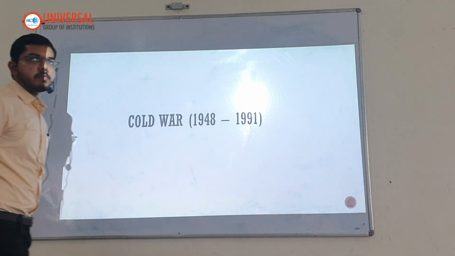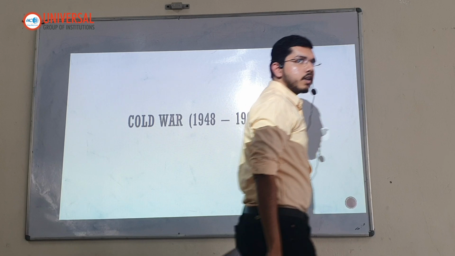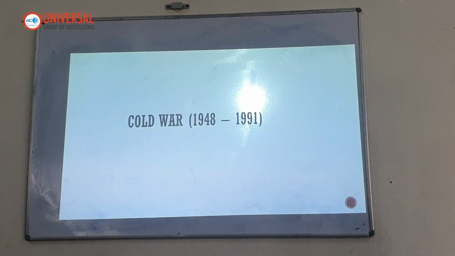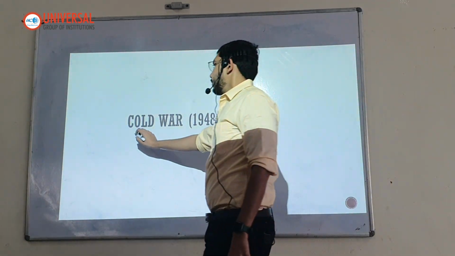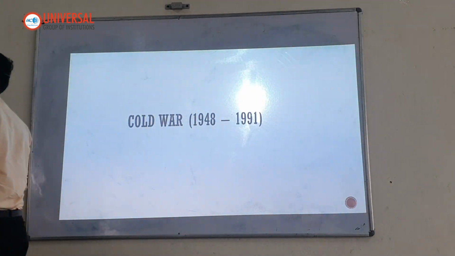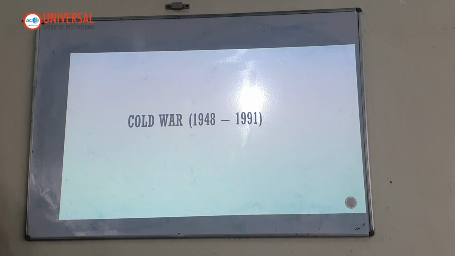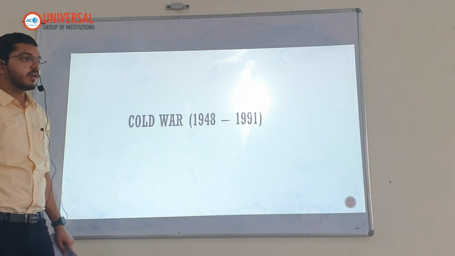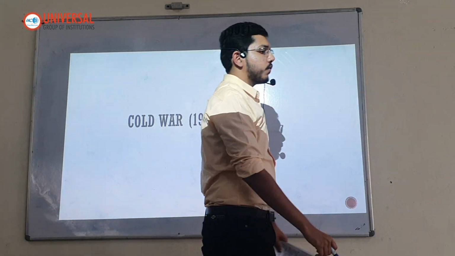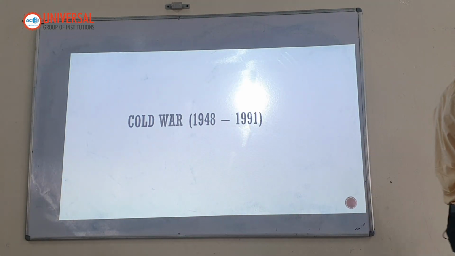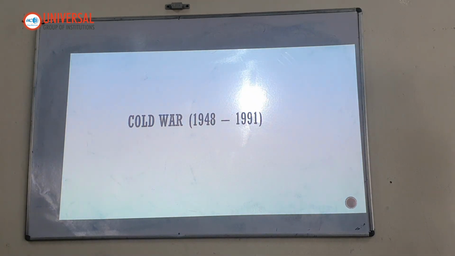Now Cold War is a very important period in our geopolitical history that has played a very important contribution in the world as it is today. So firstly, understand what Cold War was, very basically. Then we are going to understand the phases of Cold War. There are mainly three phases. Then we are going to understand how the disintegration of USSR took place, why it took place, and then we would understand what happened after the Cold War.